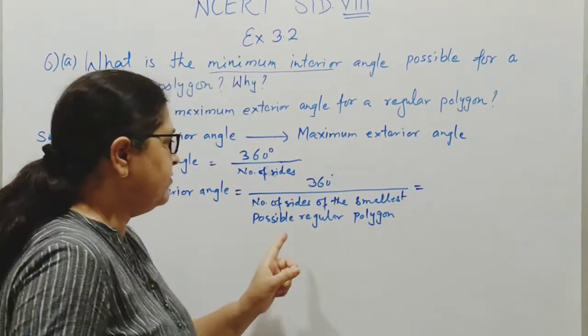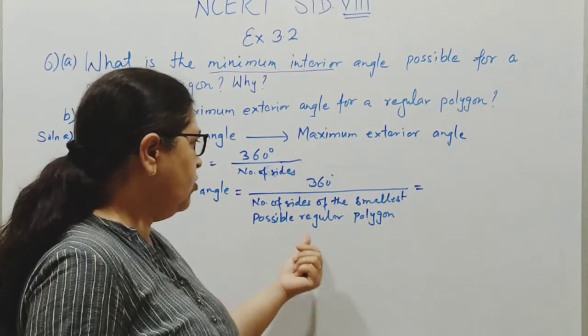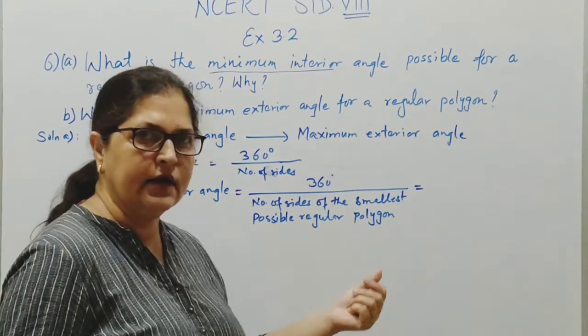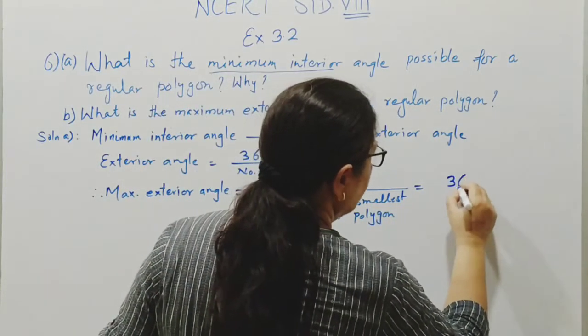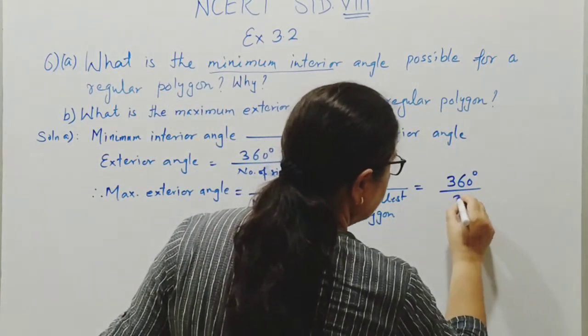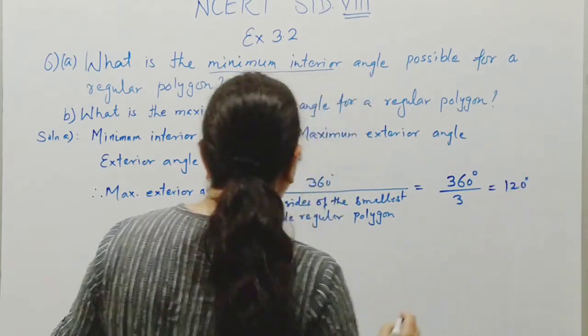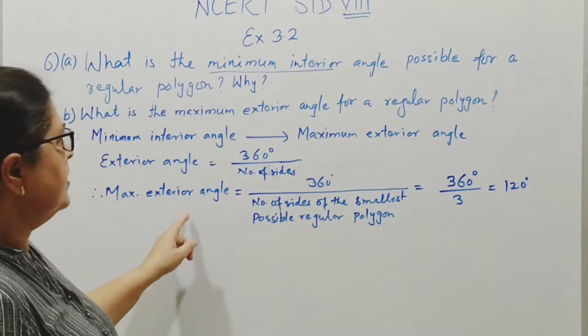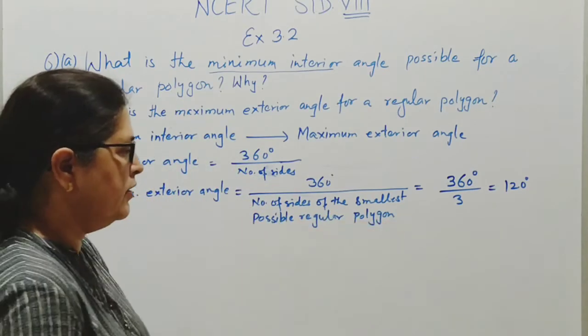What is the smallest possible polygon? That is a triangle. And what is the smallest possible regular polygon? That is an equilateral triangle, and it has 3 sides. So we have to divide 360 by 3. So we get 120 degree. So the maximum exterior angle possible for a regular polygon is 120 degree.